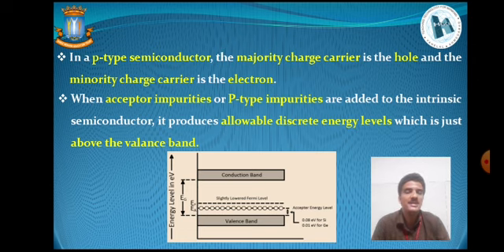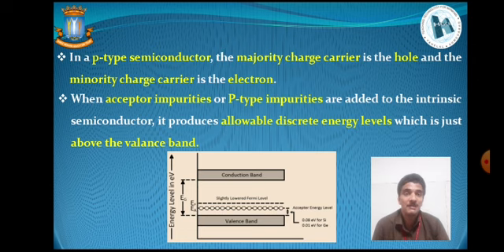By considering these facts, we can easily conclude that the conductivity of an n-type semiconductor will be much higher than that of a p-type semiconductor, because there are an excess number of electrons in the n-type semiconductor in comparison to the p-type semiconductor.